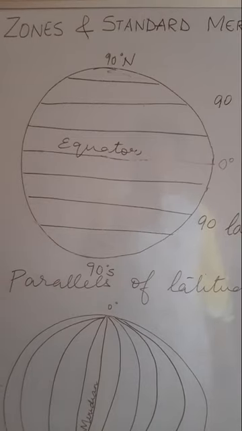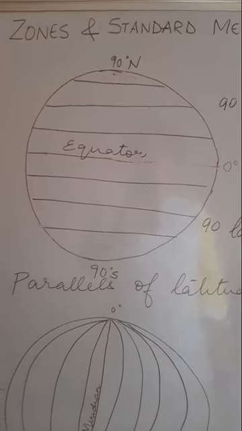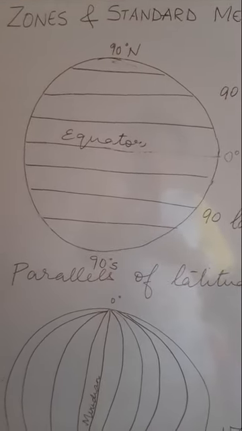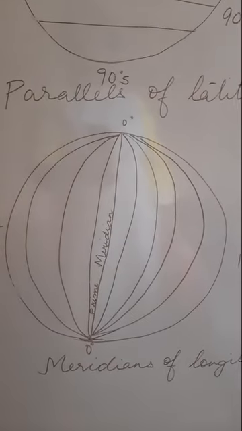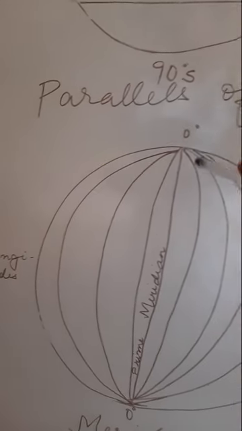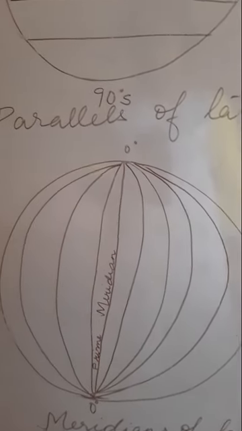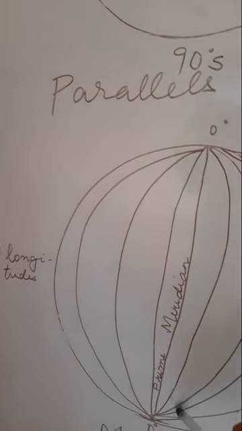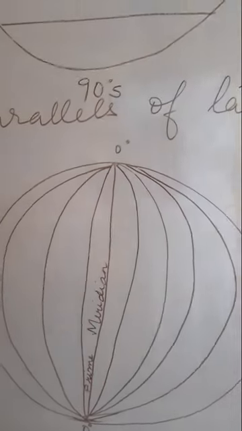So in total there are 181 latitudes drawn on the globe. Now coming to the meridians of longitude. You can see from the diagram, children, and you have studied before, the central meridian is known as the prime meridian, and there are curved lines drawn. They are known as the longitudes.